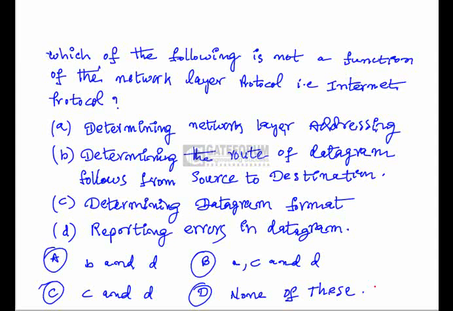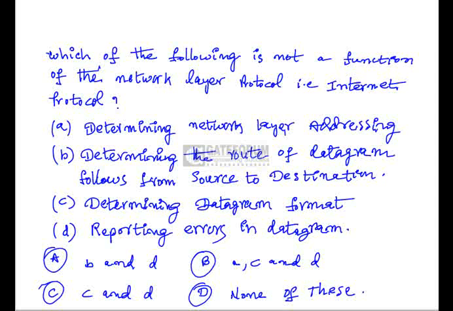Which of the following is not a function of the network layer protocol, that is internet protocol? Four statements were given. Among these, we need to find the statements which are not a function of the network layer protocol. A. Determining network layer addressing. B. Determining the route a datagram follows from source to destination. C. Determining datagram format. D.